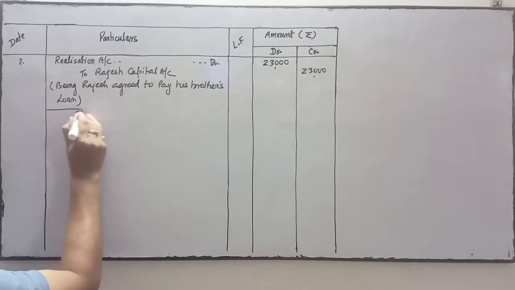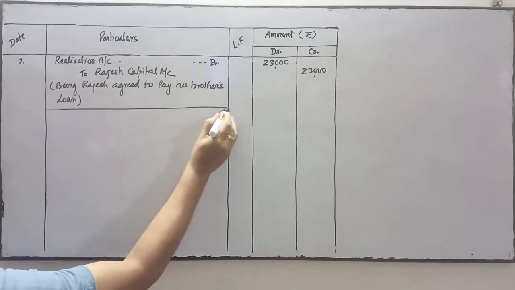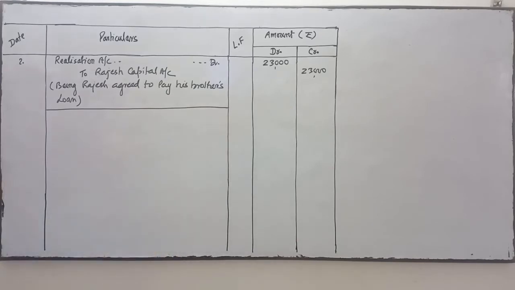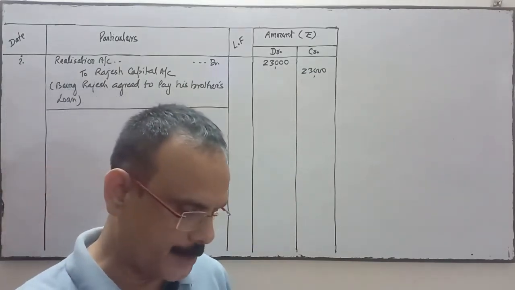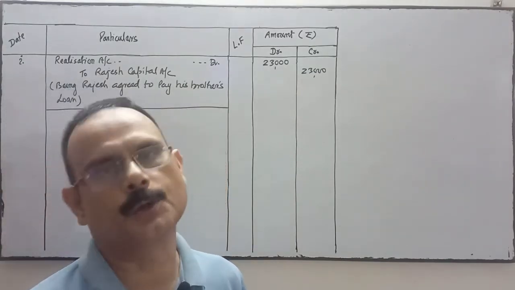Okay, and this transaction is completed. Now the second transaction, this is transaction number 1. Rajesh is ready to pay his brother's loan.